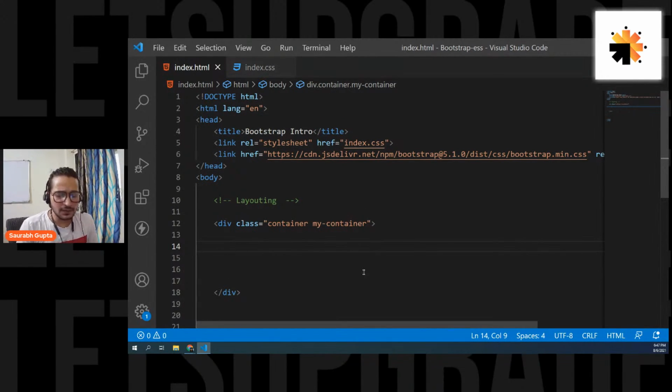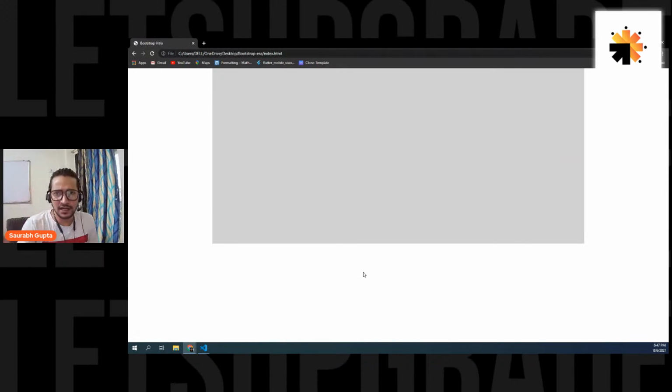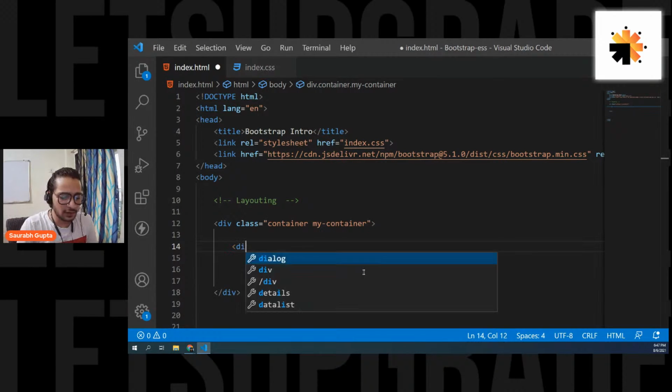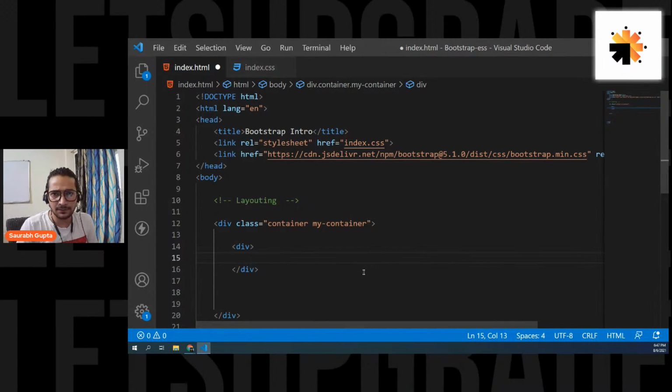Now I want to create elements that simply go in a line. So how can I do it? First of all, I create one more simple container. Why am I calling it a container? Because it's going to have multiple elements inside it.